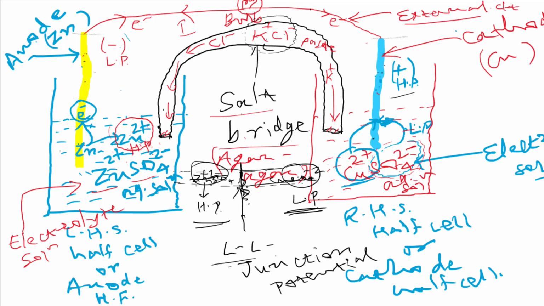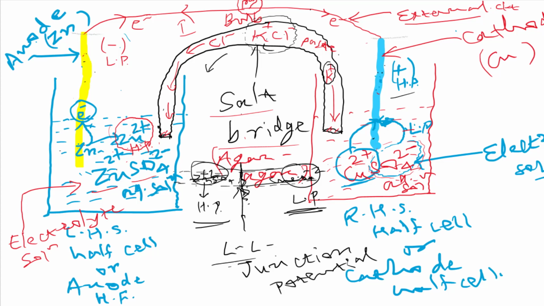They will move from cathode to anode. So if we determine the flow of current due to Cl minus ion movement, what is the direction of electric current? It will be from anode to cathode. Now we are taking the K plus. The flow of K plus is from anode to cathode, in this direction. So due to which, can you see the flow of current? That will be from anode to cathode.